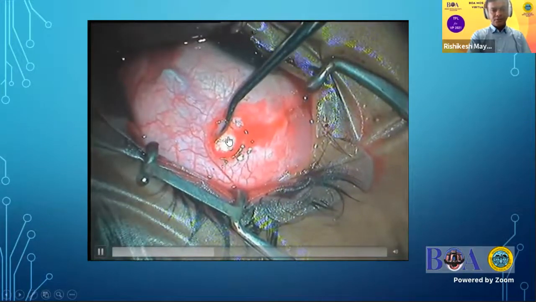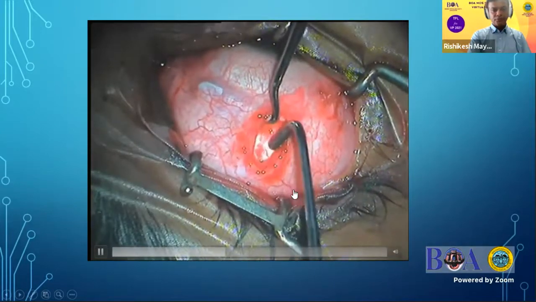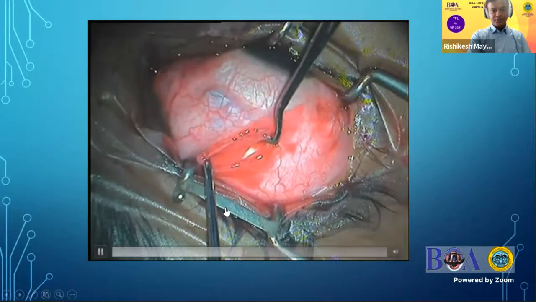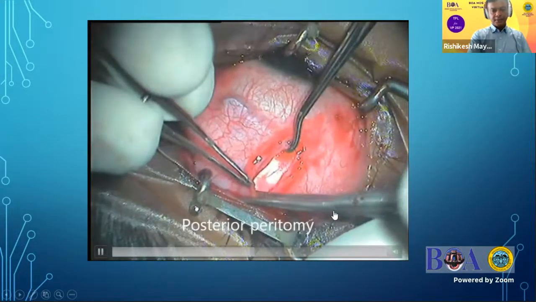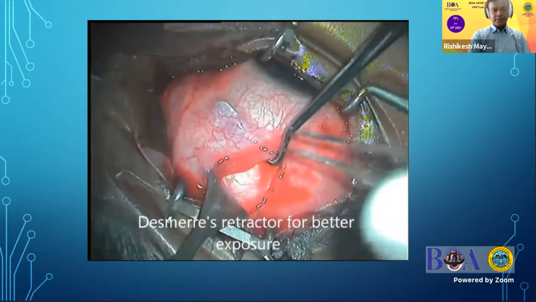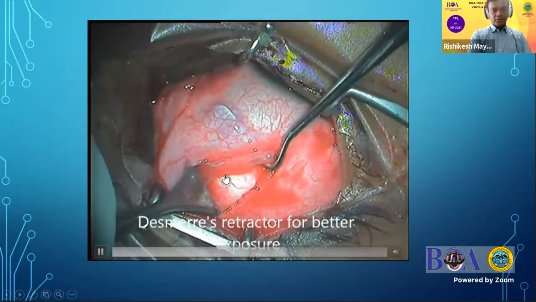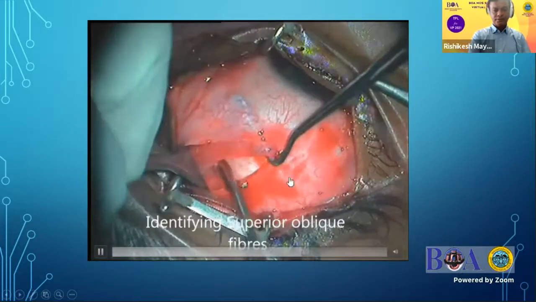After stabilizing the superior rectus, we realized that the incision may not be adequate for performing the superior oblique. So we can extend the peritomy posteriorly, that is perpendicular to the fornix, and then apply a Desmarres retractor and get a proper exposure of the superior oblique muscle. And this helps in getting a proper exposure of the superior oblique and then hooking the muscle.